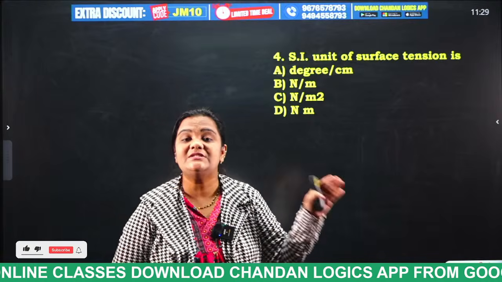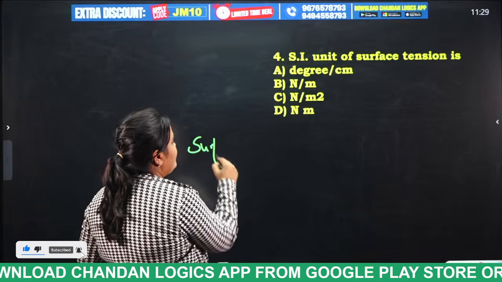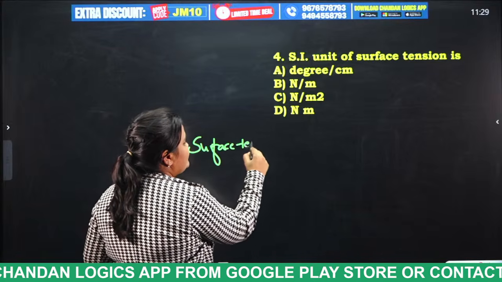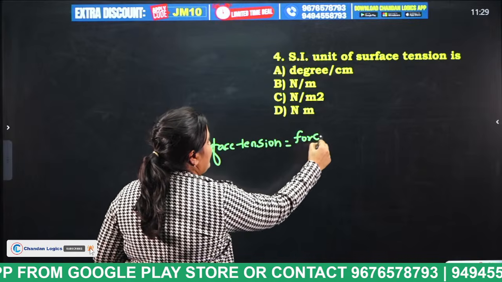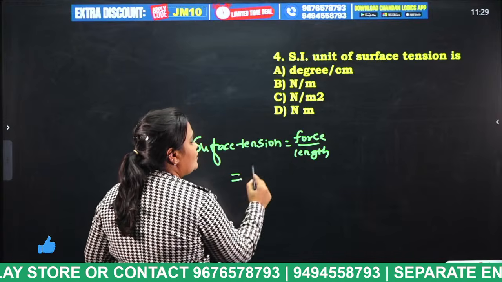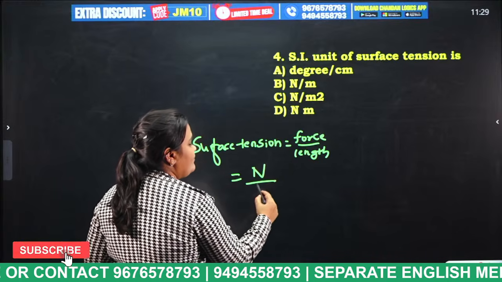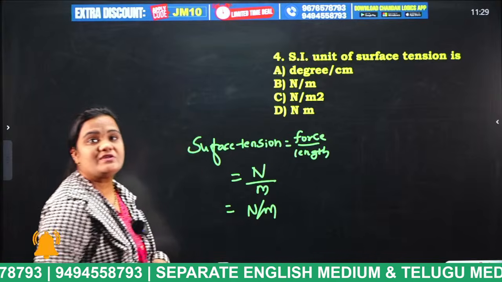Surface tension in general terms is equal to force by length. As we all know, what are the units of force, students? Newton. And what are the units of length? Meters. So Newton meter.